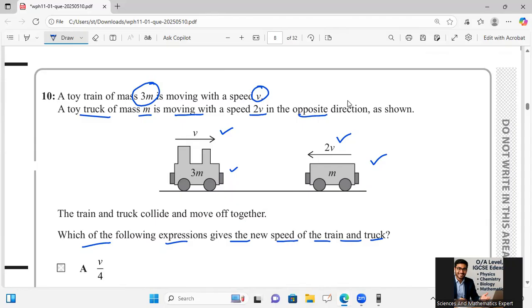So the initial momentum, which I can take, is 3mv, mass into velocity, plus in the opposite direction it will be taken as minus 2mv. As they move off together, 3m plus m is 4m, and 4m and v dash I want to calculate. Then here we go for cancellation, addition and subtraction a little bit.